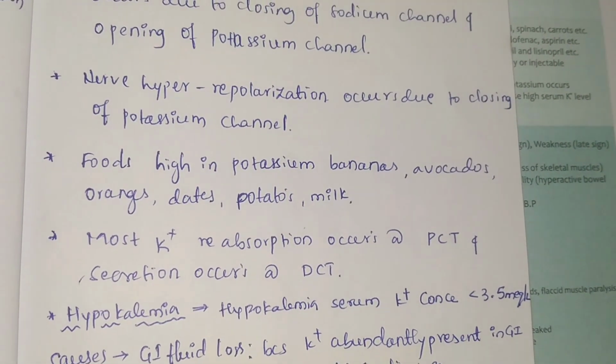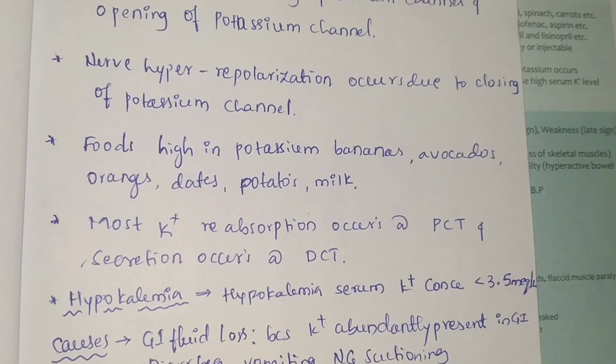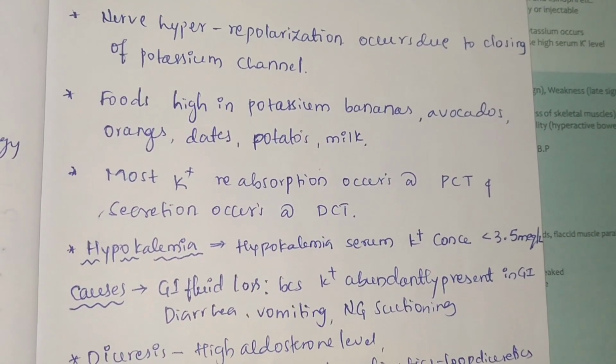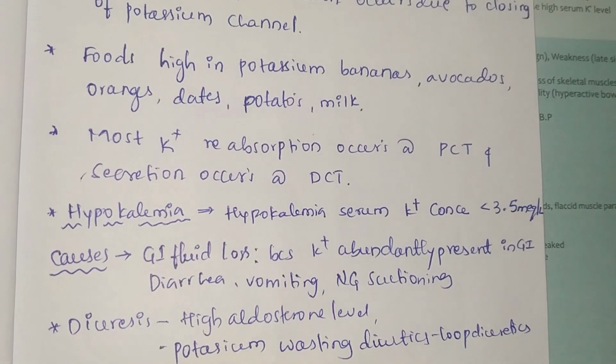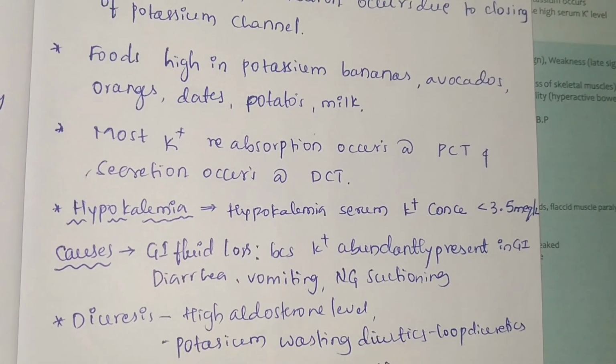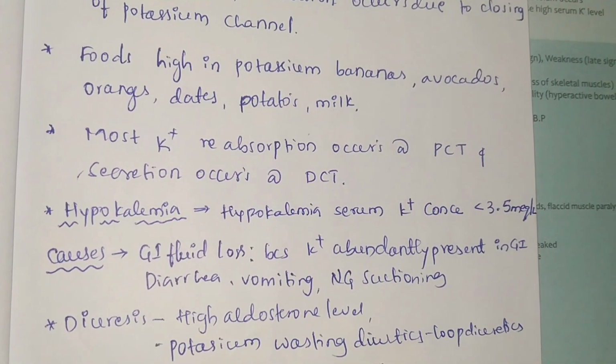So there are two kinds of abnormalities we observe in potassium. When the potassium level is less than 3.5 milliequivalents per liter, that condition we call hypokalemia. When the serum potassium level is more than 5.1 milliequivalents per liter, that condition we call hyperkalemia.